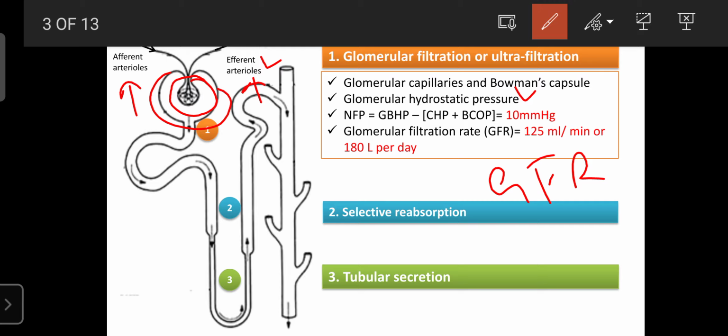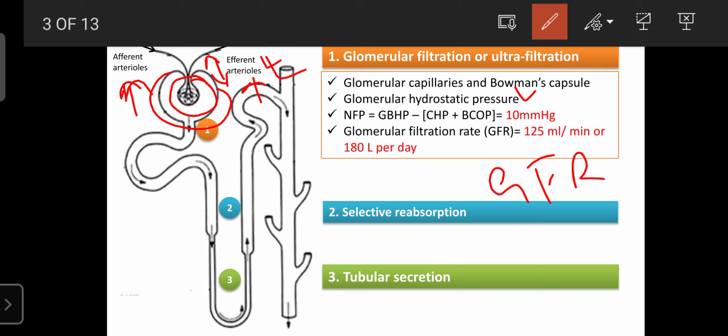Compared to the afferent arterioles, the efferent arterioles have a smaller diameter.